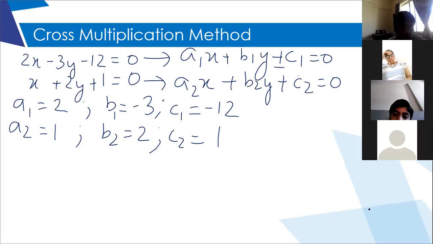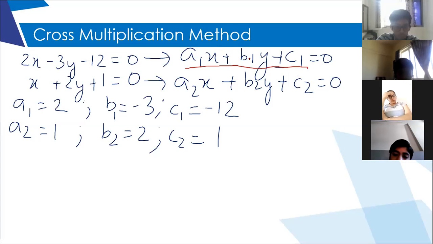Ma'am, I'm not getting it. What are you not getting? Ma'am, the A2, B2 and C2 values. What is the standard form I have written? Can you see the general form? Yes, ma'am. If you compare this equation, the number which is attached with X is A1. So what number is attached with X? 2. So what is your A1? 2. What number is attached with Y? Ma'am, I got that, but the second equation I'm not getting. Okay, ma'am, I got it. Please note it down.